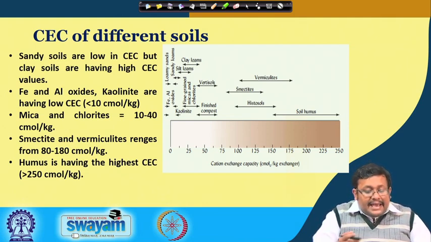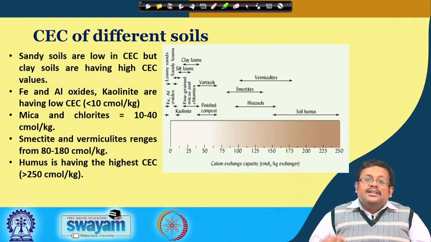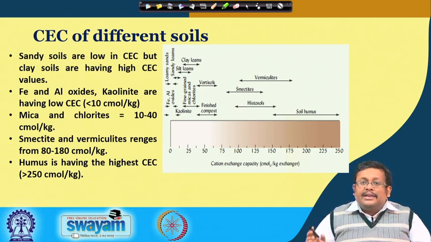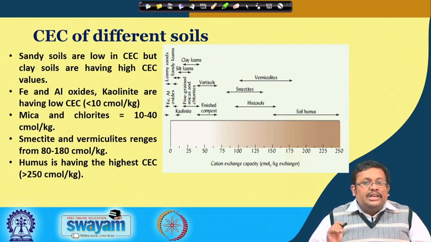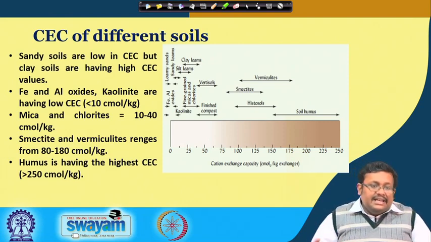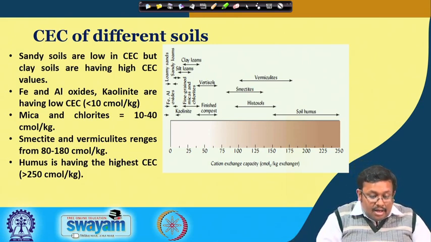So you can see that based on the clay mineral type, the cation exchange capacity varies, and you know the reasons behind this. In kaolinite there is no isomorphic substitution, so there is very little negative charge development, and obviously their cation exchange capacity will be low.